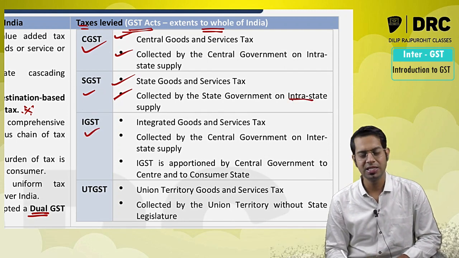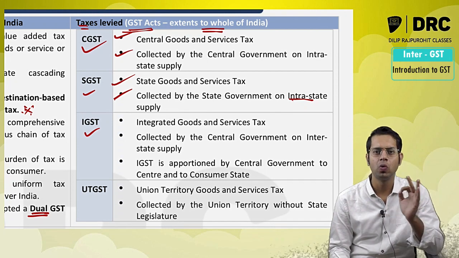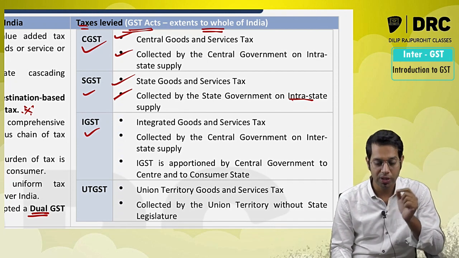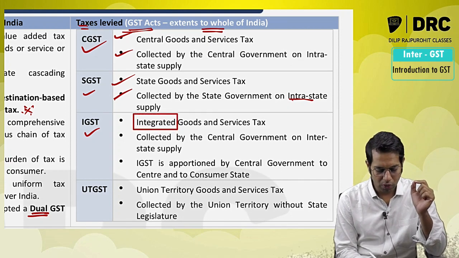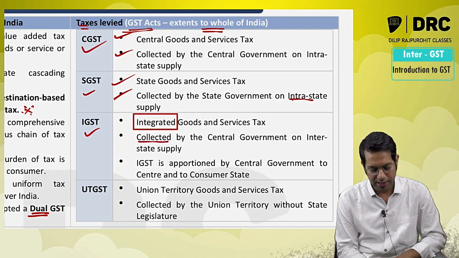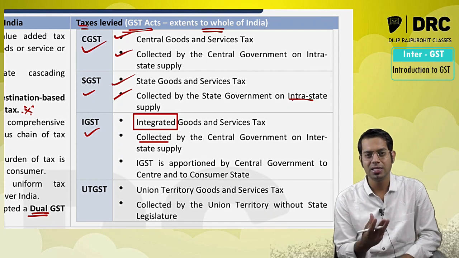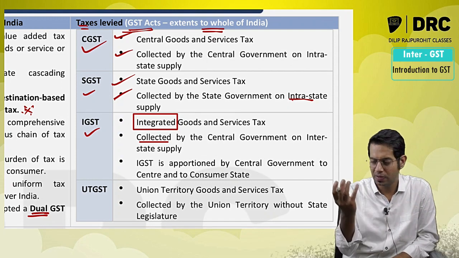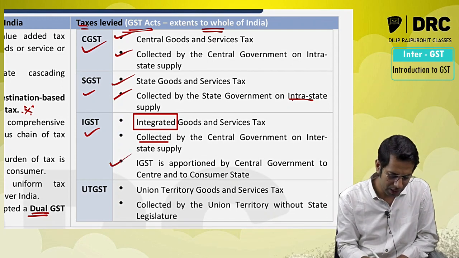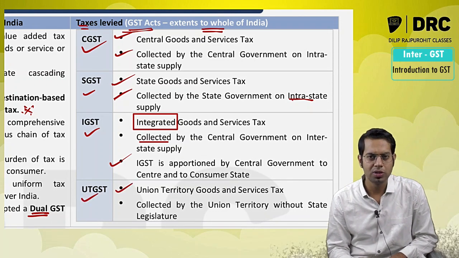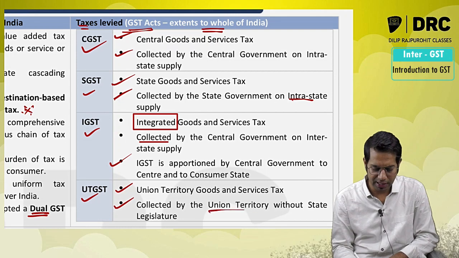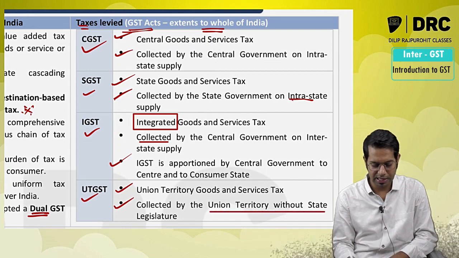Then we have IGST. IGST means Integrated Goods and Services Tax. Please note, it is integrated goods and services tax. Sir, who is collecting this? Central government is collecting this IGST. And sir, once this IGST is collected, it will be apportioned between the central government as well as the consumer state. Then we have UTGST, Union Territory Goods and Services Tax. Sir, who is collecting it? Union Territory without state legislature.